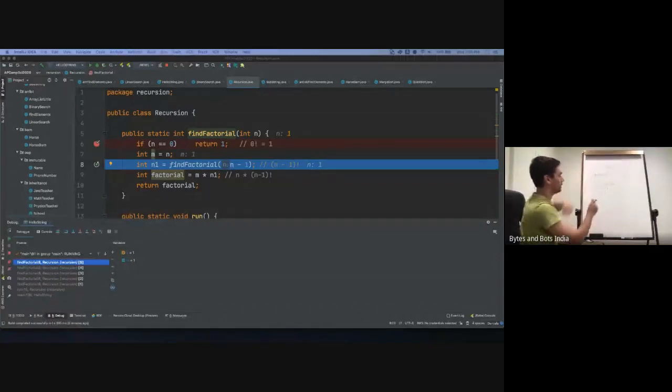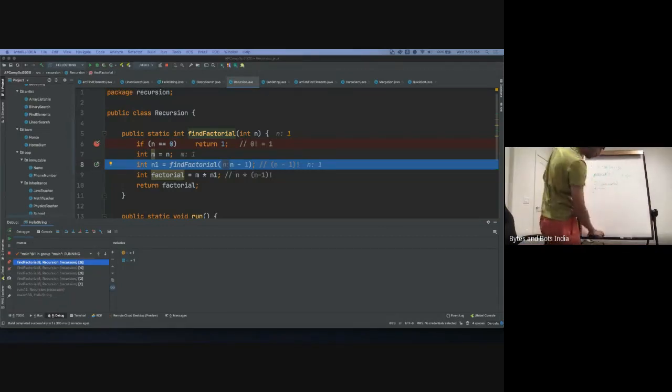Now what happens here? When the method is called the first time, our n is 3, and things are fine. When it calls itself, it passes 3 minus 1 as a parameter. In the first pass, our n is 3. What is n1?